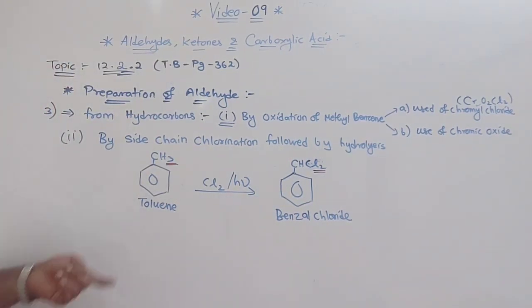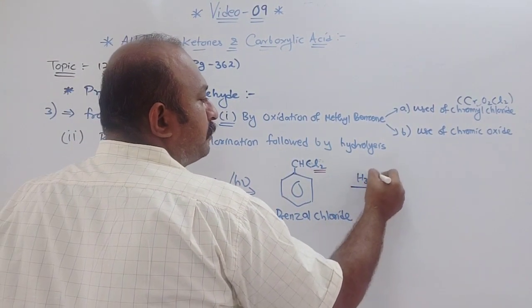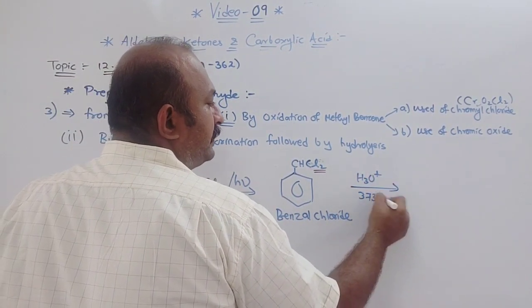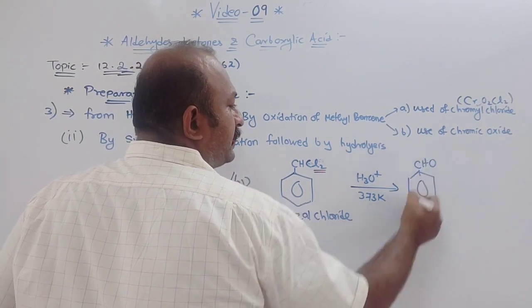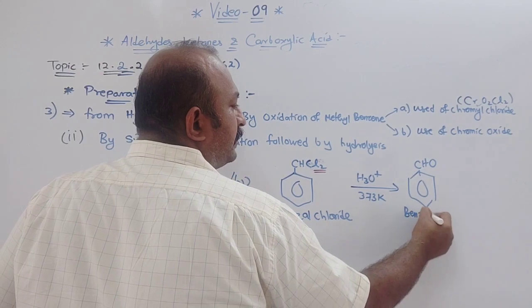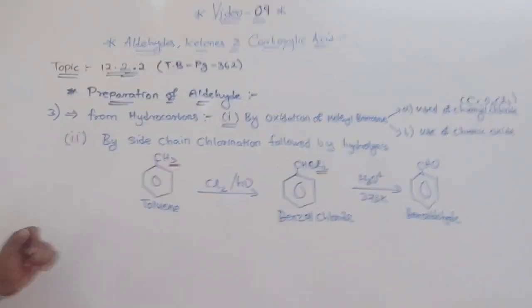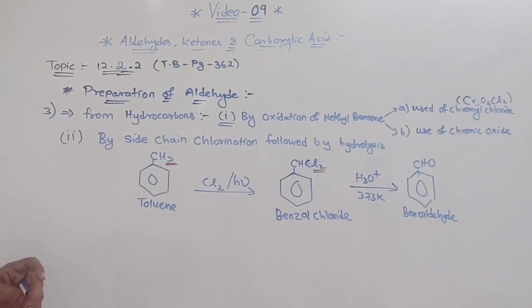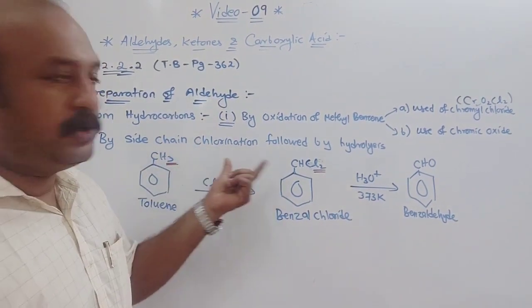Now on further hydrolysis with H3O plus at 373 Kelvin temperature, this will change into benzaldehyde. Understood? So this is the word we are talking about. It will change into benzaldehyde in this way. Okay, so this is one simple reaction, that is by side chain chlorination.